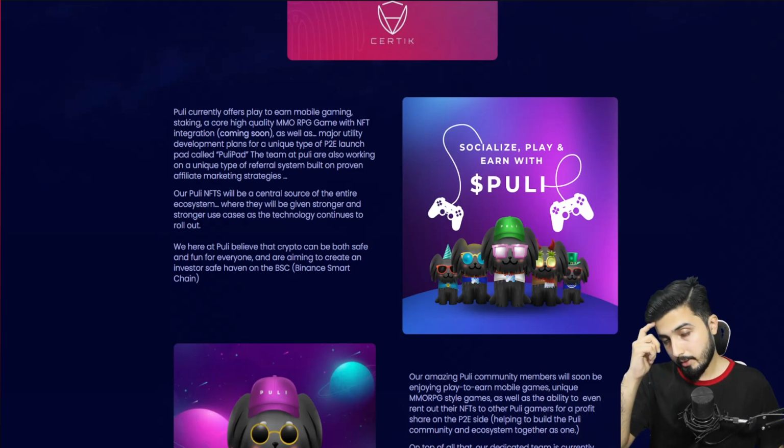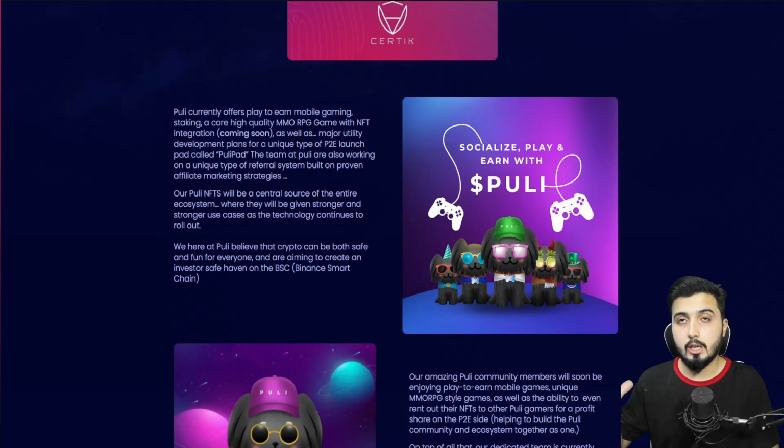Now, this is something that we have seen generally in all of the projects. In some cases we have NFTs that are launched before the actual projects, before the actual utilities, and sometimes we have the token that is launched before the actual platform is completely developed, because in the earlier stages they require funding to develop.